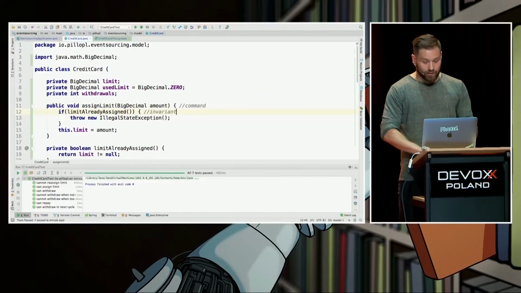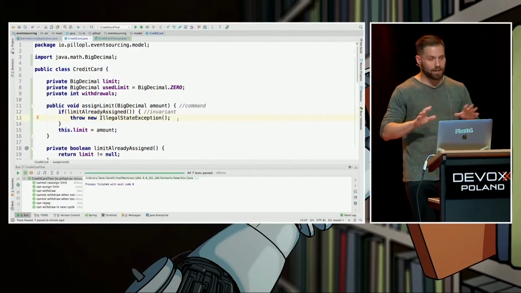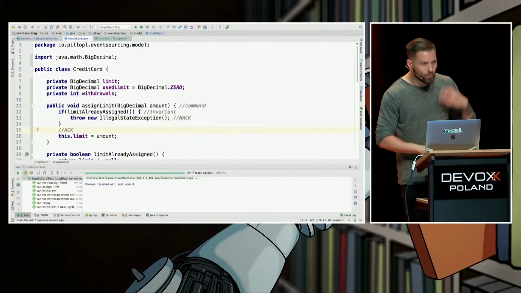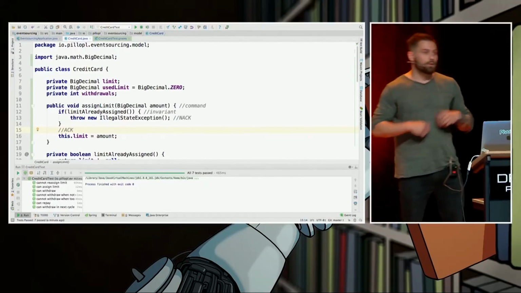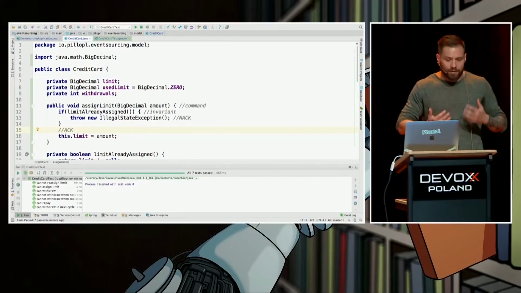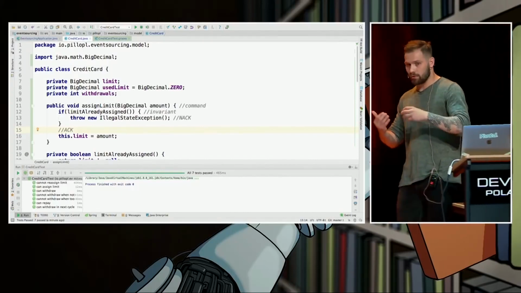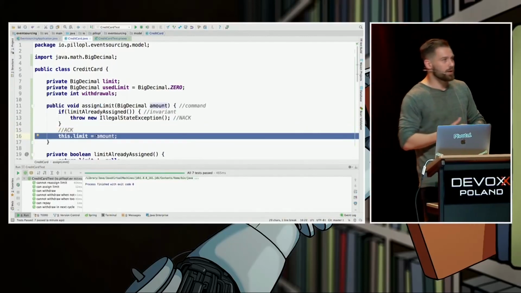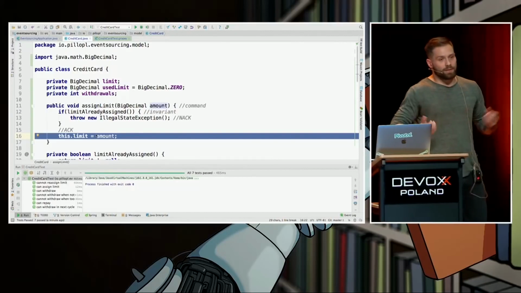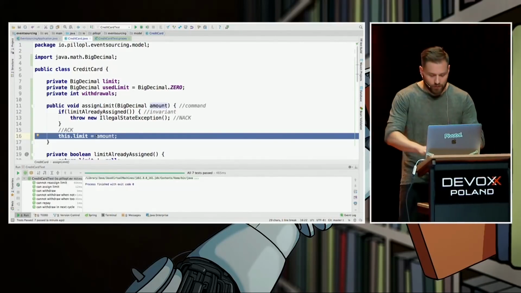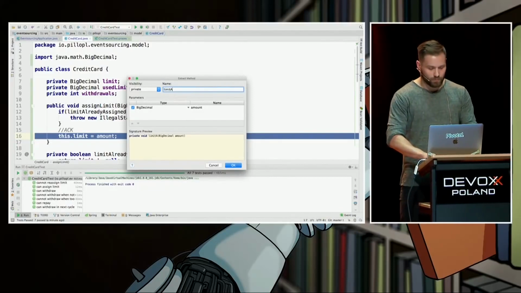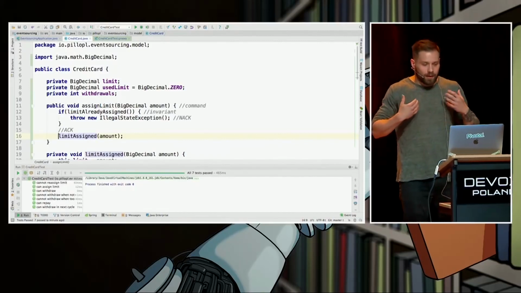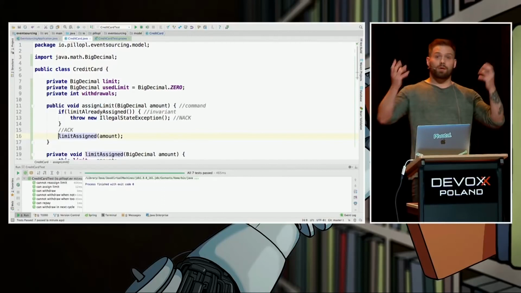Some of them are backed by invariants. If the invariant says, OK, I cannot accept this command, we are sending a NACK to our client. But from this moment on, we cannot deny acknowledging this command. This command effectively becomes an event in here. This is the place where we change the command to an event, which means that all of the code after the invariant is a state change which represents a domain event. That means we can extract it to a method and put the name from the orange node: limit assigned. This is the way to find our domain events and put them in the code from the sticky notes.